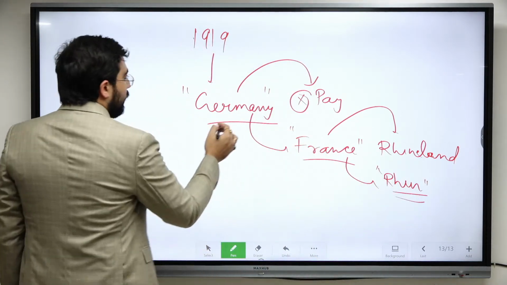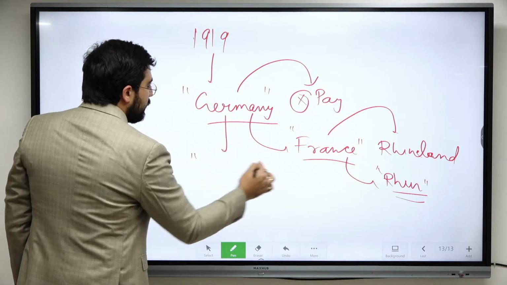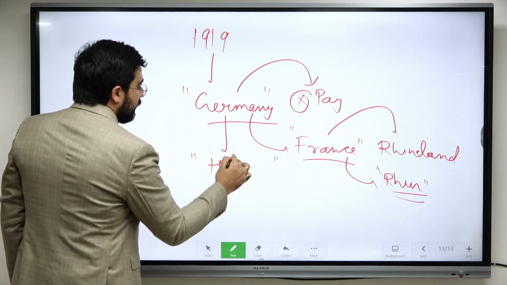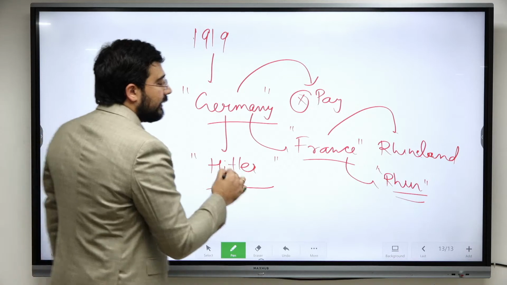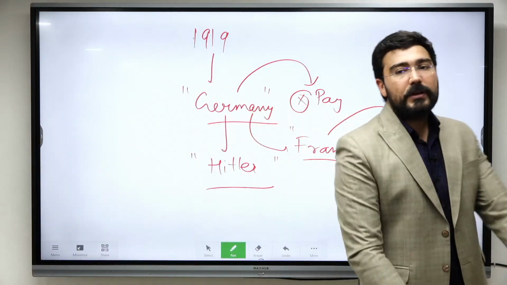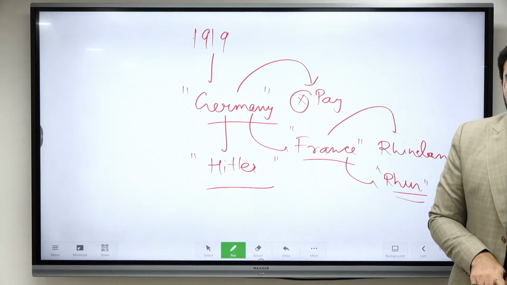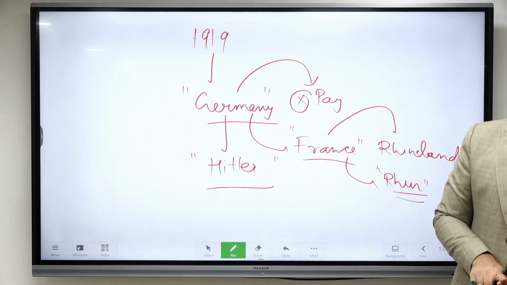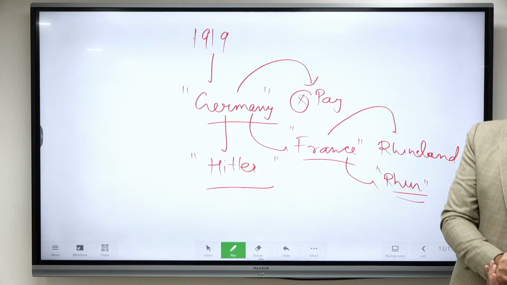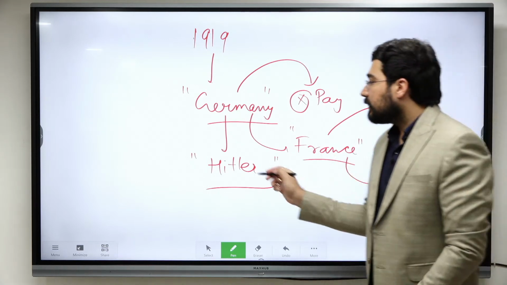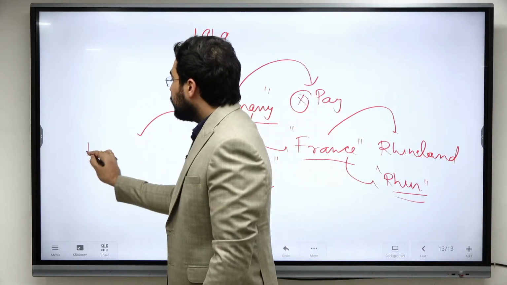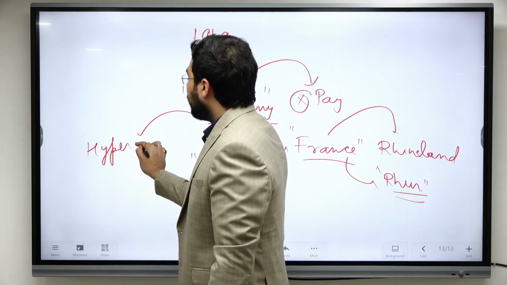Because of this, we see the rise of people like Hitler. Germany was going through hyperinflation. Hyperinflation means you're spending thousands of rupees just for buying one piece of bread. This became the problem. The concept of hyperinflation has come, and Germany is one of the peak examples of that.